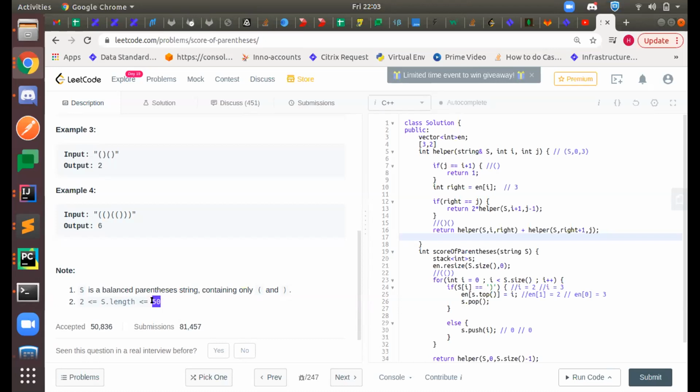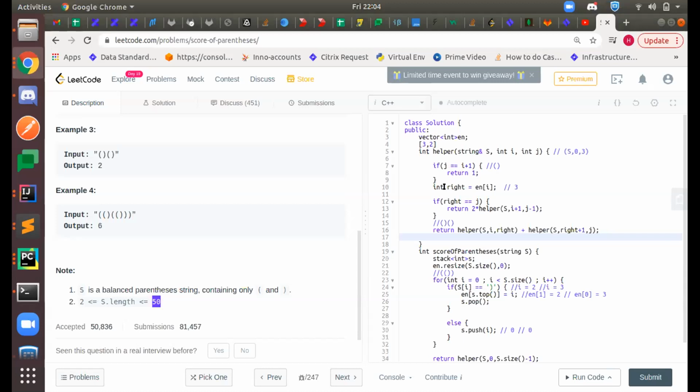Both are divide and conquer, correct? Yes, both are divide and conquer. But it's very difficult to come up with this divide and conquer, right? A stack can come to mind, but divide and conquer will not.